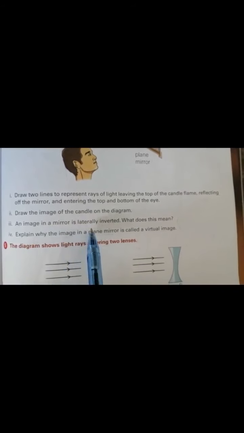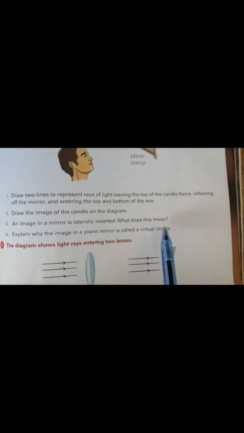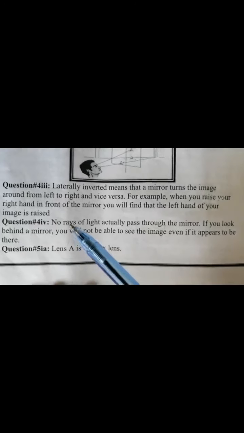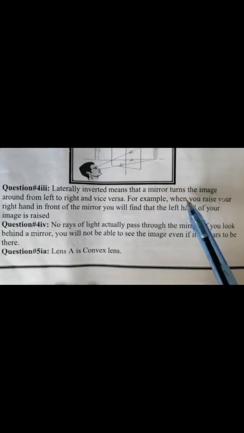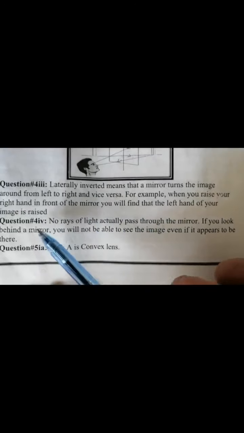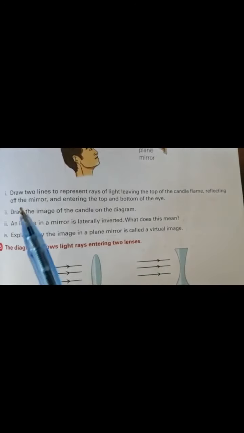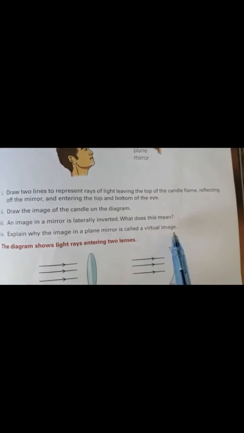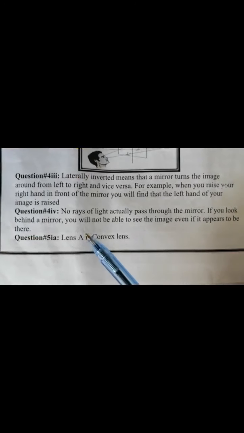Question number 4, part 3. An image in a mirror is laterally inverted. What does this mean? The answer is, laterally inverted means that a mirror turns the image around from left to right and vice versa. For example, when you raise your right hand in front of the mirror, you will find that the left hand of your image is raised. Question number 4, part 4. Explain why the image in a plane mirror is called a virtual image. The answer is, no rays of light actually pass through the mirror. If you look behind a mirror, you will not be able to see the image even if it appears to be there.